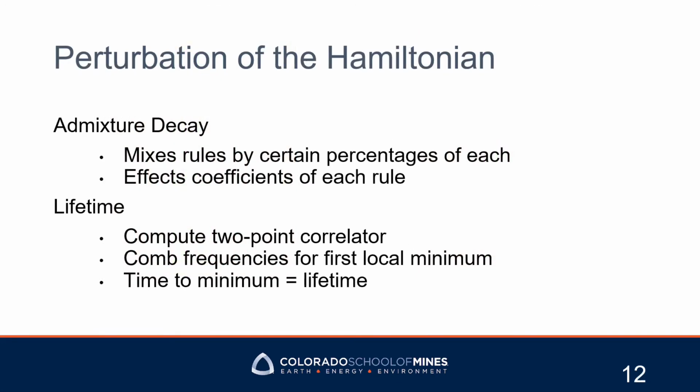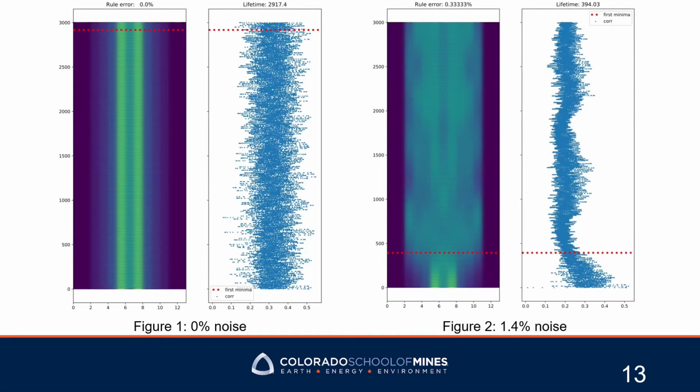The second test is to perturb the Hamiltonian. We did this by mixing rule sets and then calculating the lifetime of the QEB. This was done by computing the 2-point correlator and combing the frequencies for the first local minimum. The time to the minimum is the lifetime of the QEB. We conducted these tests on much larger timescales and found a faster rate of decay of lifetime. At a rule error of 0.33% and Hamiltonian perturbation of 1.2% noise, we find a lifetime of 13.5% of the original lifetime, with the unchanged QEB on the left and the perturbed one on the right.